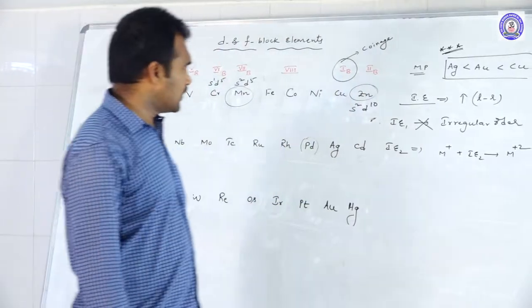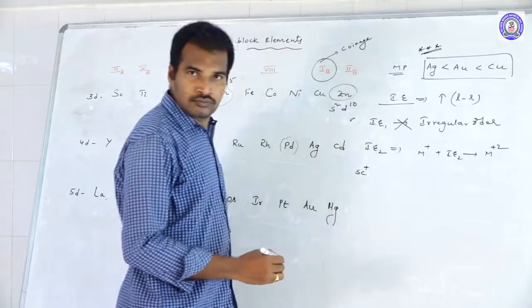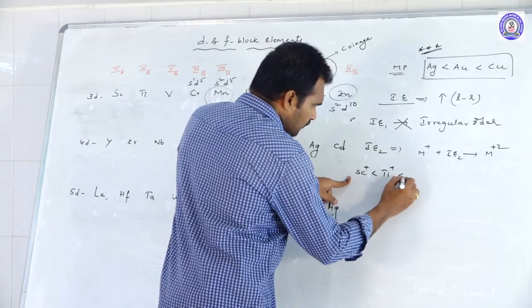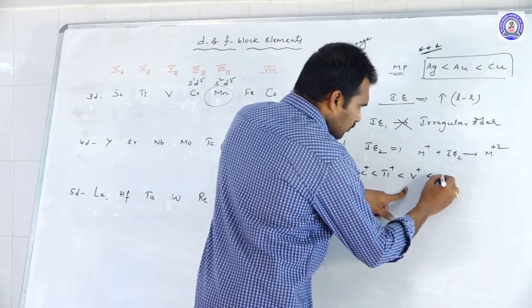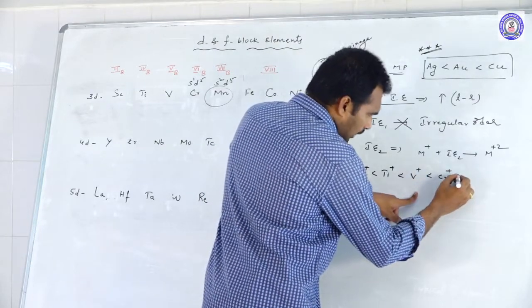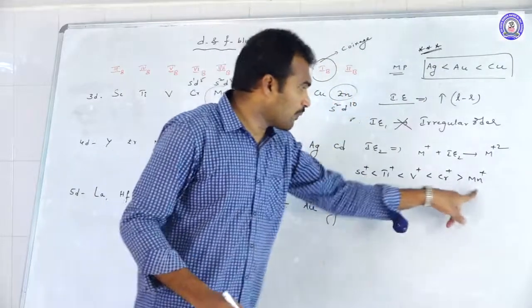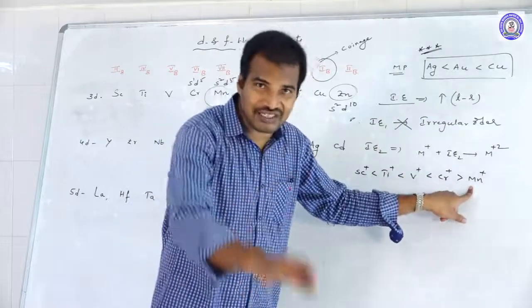So the order will be, see how I am writing: Sc plus lesser than Ti plus lesser than V plus lesser than Cr plus greater than Mn plus. Among chromium and manganese, which has the highest? Chromium, definitely. Why? Because manganese has the least.